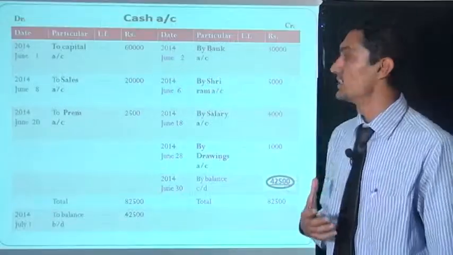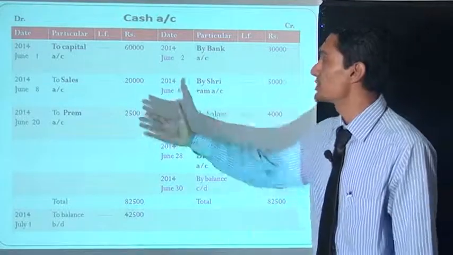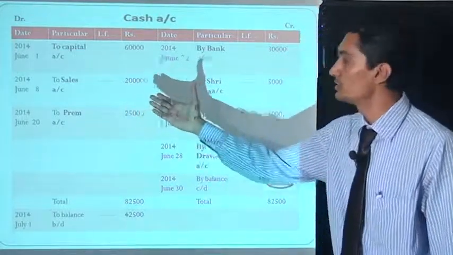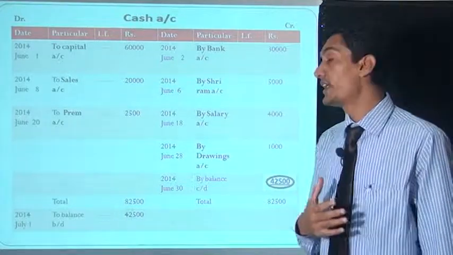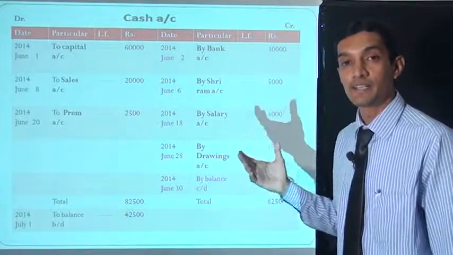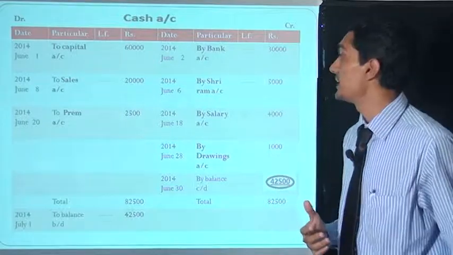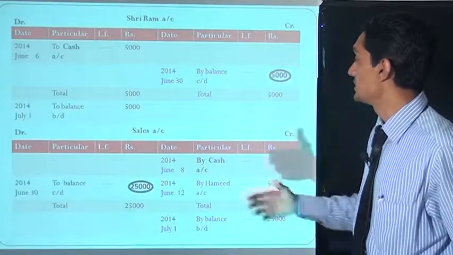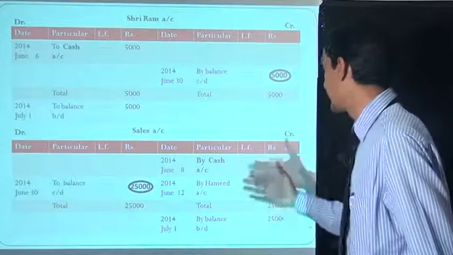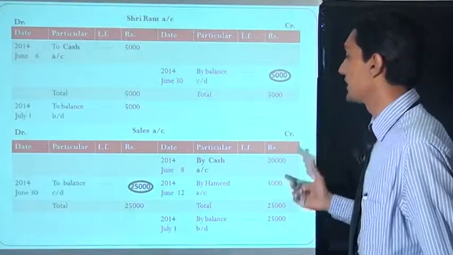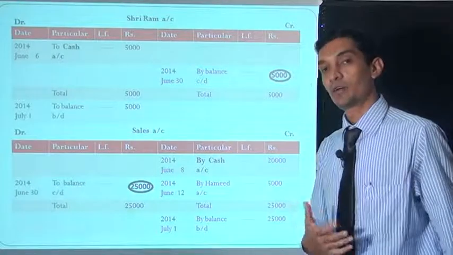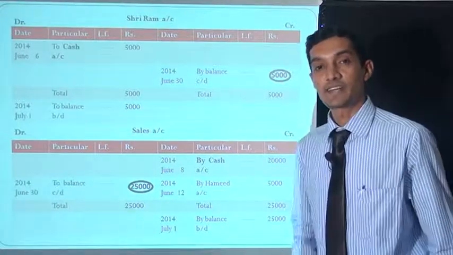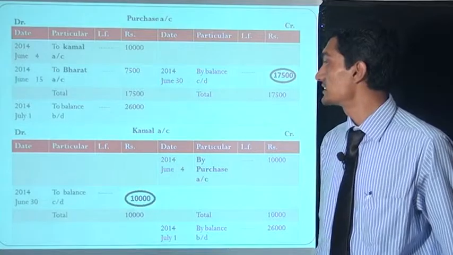Now in the cash account we write on the debit side "to sales account 20,000 rupees", June 8. In the sales account we write cash account on the credit side. We have checked the entry in the sales account. Now this is the sales account, credit side, "by cash account 20,000 rupees", June 8. Now we move on to the next journal transaction.